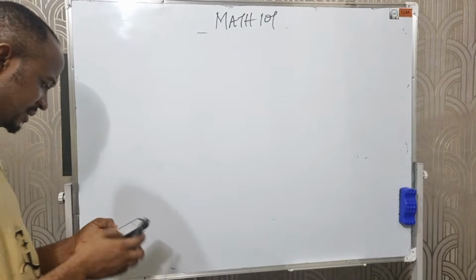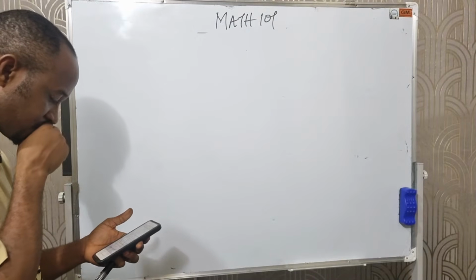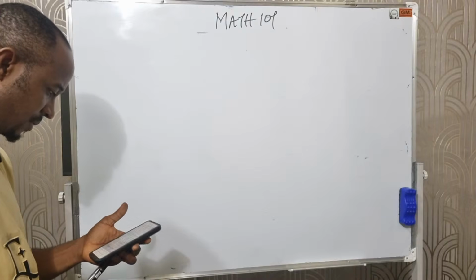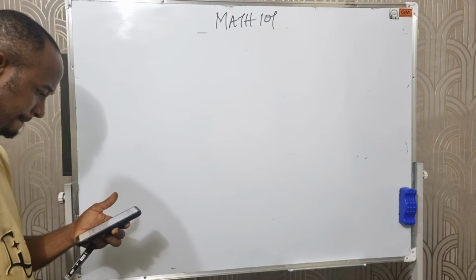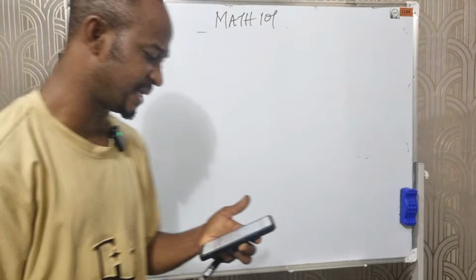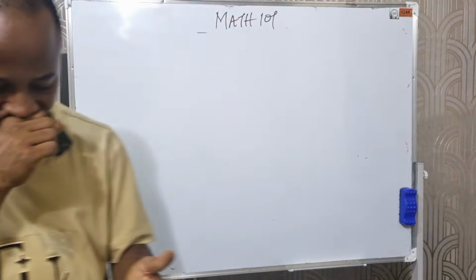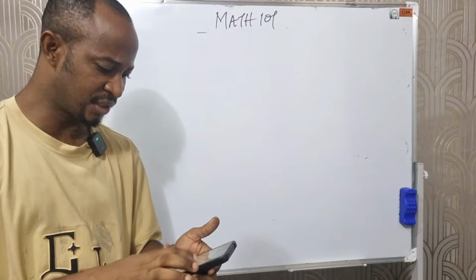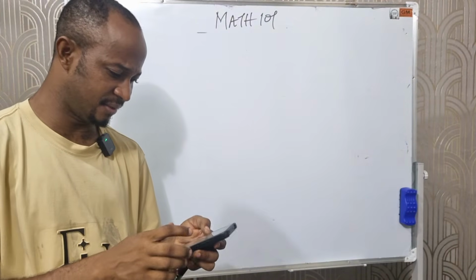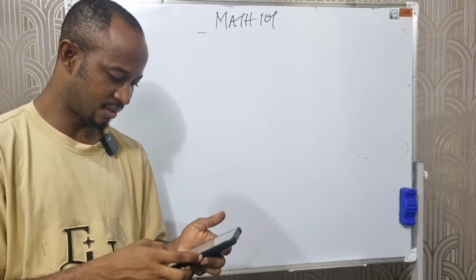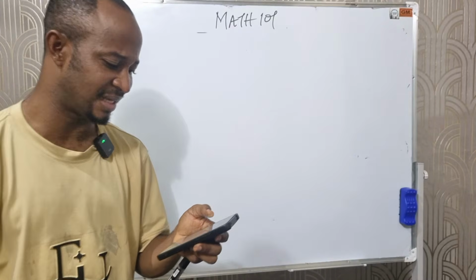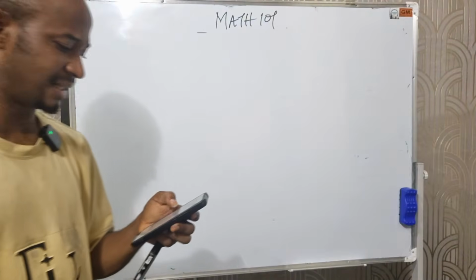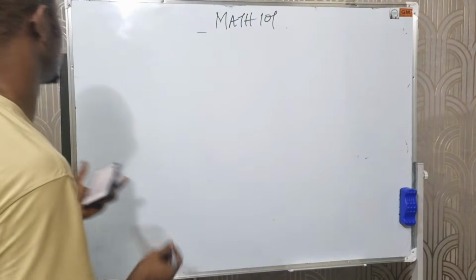The next question here says, under sets, the subsets A and B of a universal set are defined as follows.